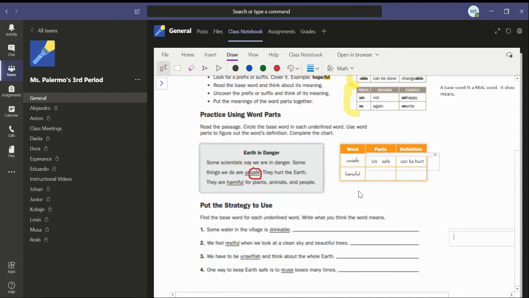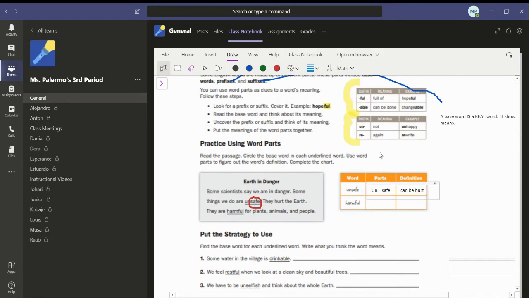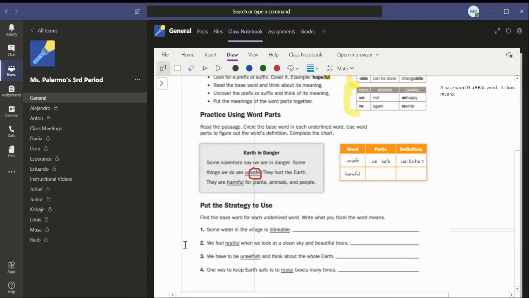All right, let's go on down to the last 4 questions. So for this one, you're going to read the sentence, find the base word for the underlined word, and then on the line here, write what you think the word means. Remember, prefixes and suffixes are already up here for you to use to help you. Okay, let's read the sentence. Some water in the village is drinkable. We're just going to focus on the word.